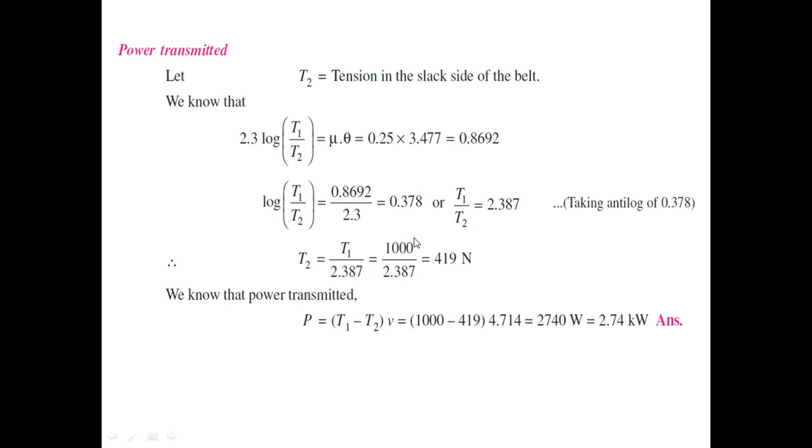It is your convention. The basic aim is finding out T2, and you will find T2 as 419 Newton. All the terms are known, T1, T2, we just replace them in this formula, and we get the value of power transmitted as 2740, that is 2.74 kilowatt.